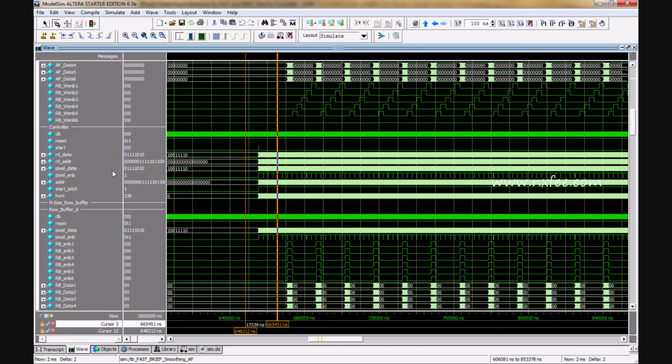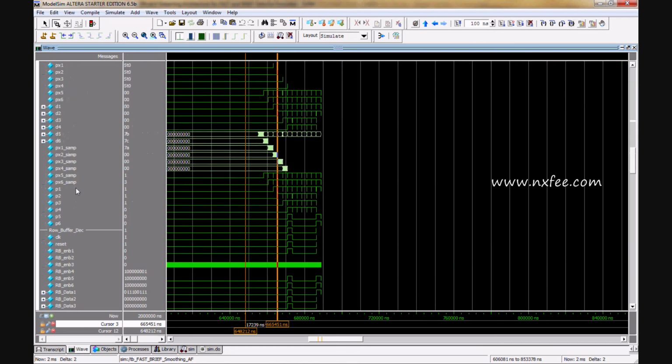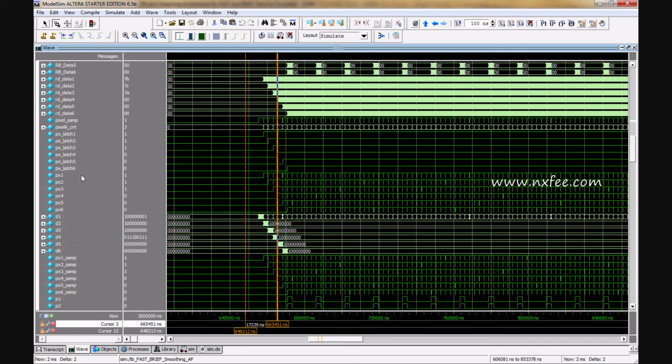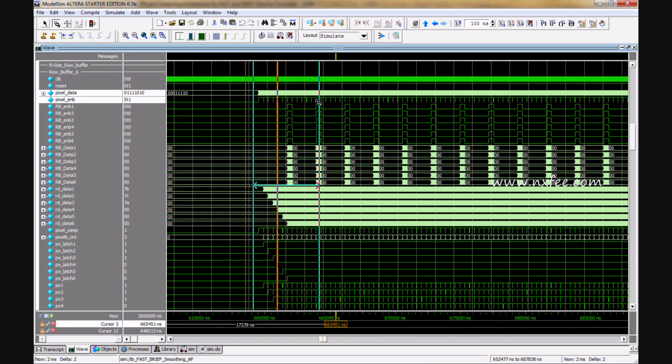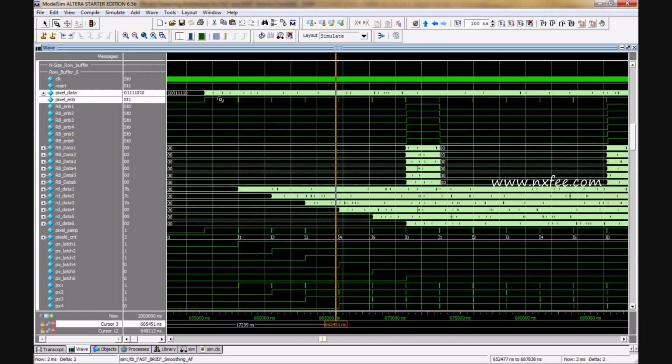The controller gives the pixel enable and pixel data to the row buffers. So the 6 row buffer receives the pixel enable and pixel data. So this is the 6 processing: 1 2 3 4 5 6. Once the 6 FIFO buffers are filled,